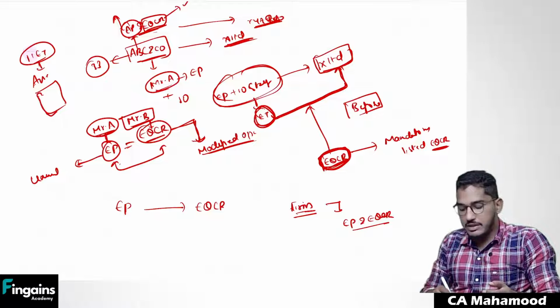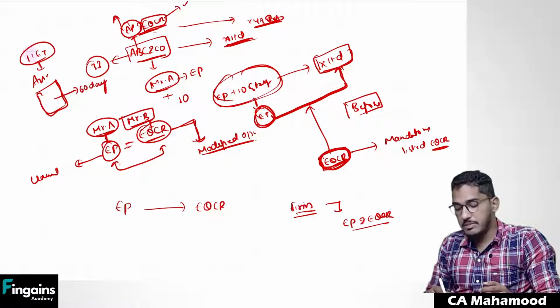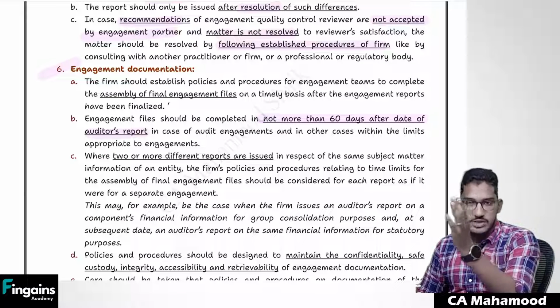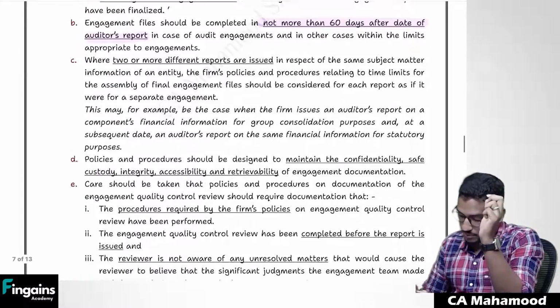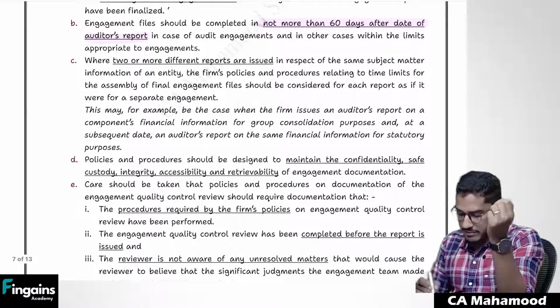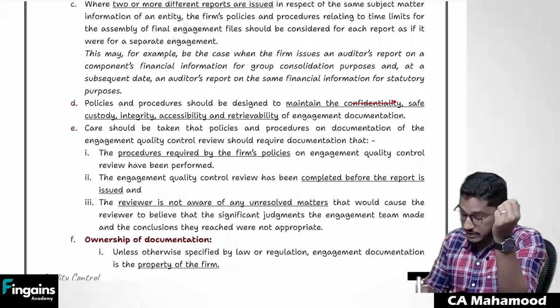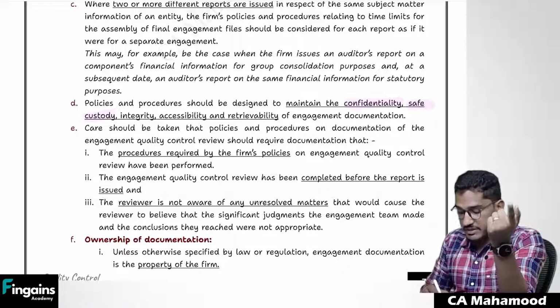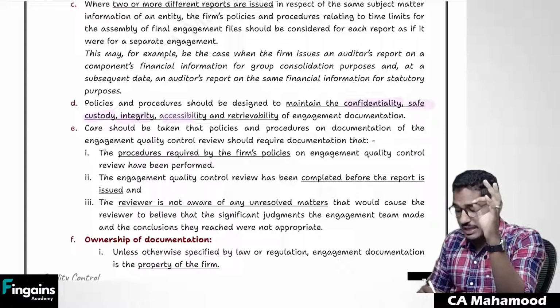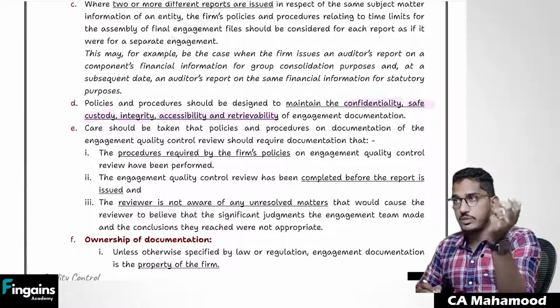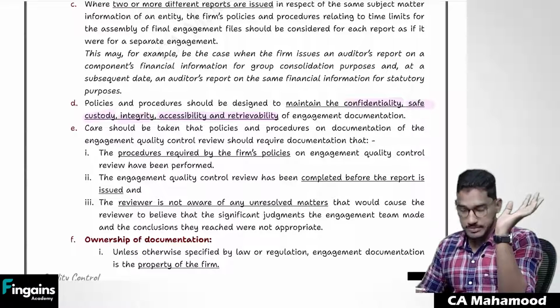Sir, within what time limit should that assembly process be completed? Assembly of the final audit file should be completed within 60 days from the date of the auditor's report. The moment the audit report has been given, from that date, within 60 days, you have to complete that assembly process. And also you have to document various matters. You have to maintain various matters as confidential. This documentation, whatever you have maintained, should be kept confidential. That should be in safe custody. There should be integrity over it. Accessibility and retrievability should be there. You can maintain documentation either in paper form or in electronic form.